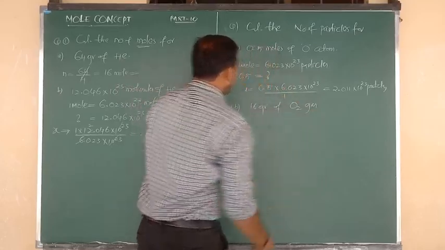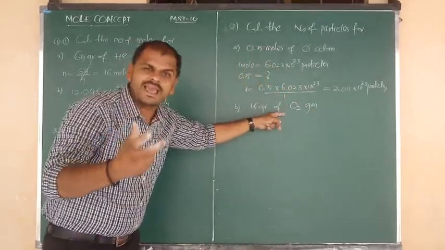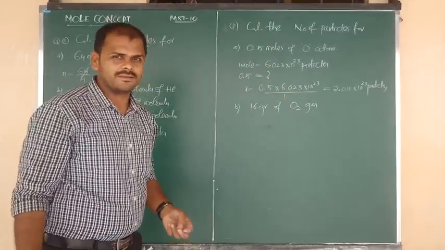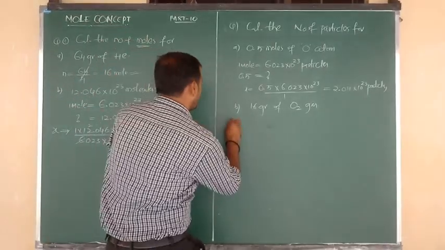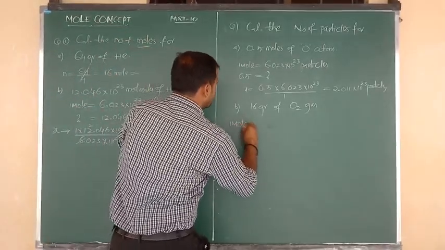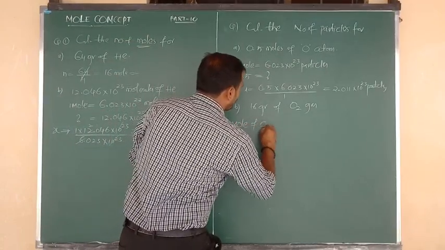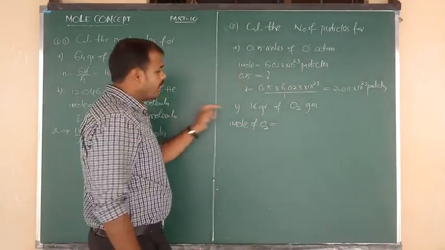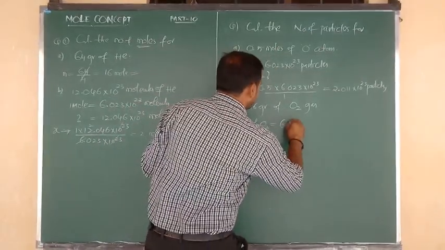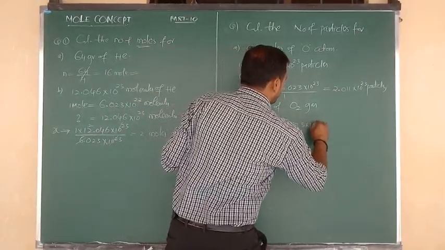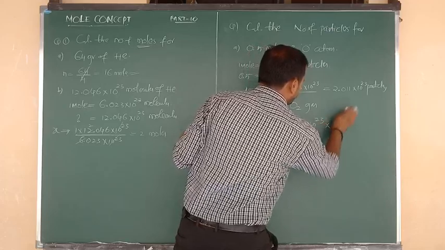Okay. Next, another point I am going to give you: 16 grams of O2 gas. So in 16 grams of oxygen gas, how many particles are there? Again the same thing. Let me consider 1 mole of O2. It contains how many particles? Avogadro's number of particles, 6.023 into 10 to the power of 23.